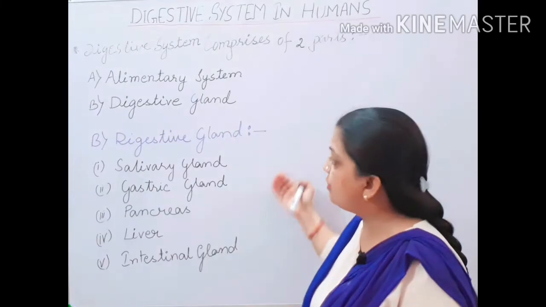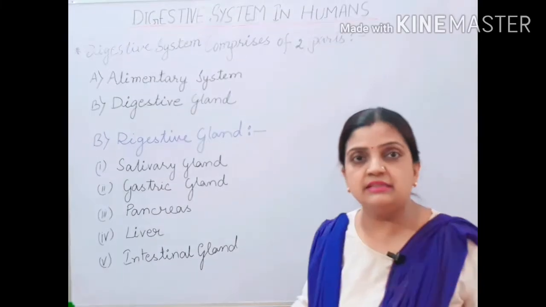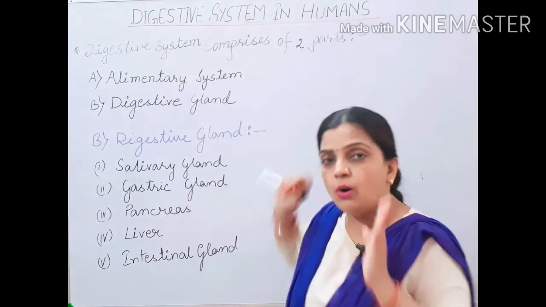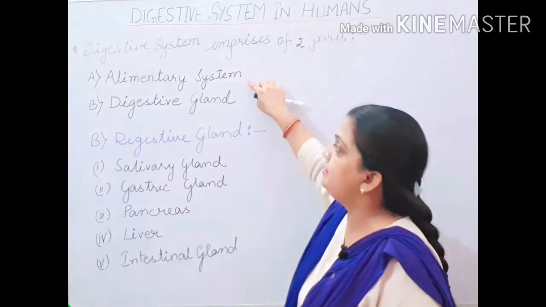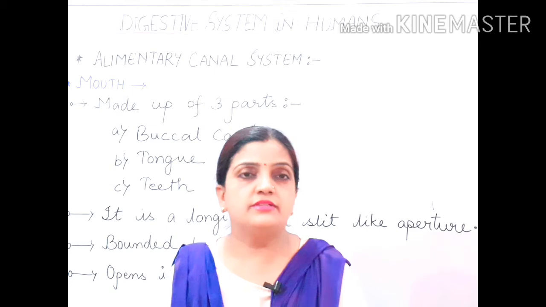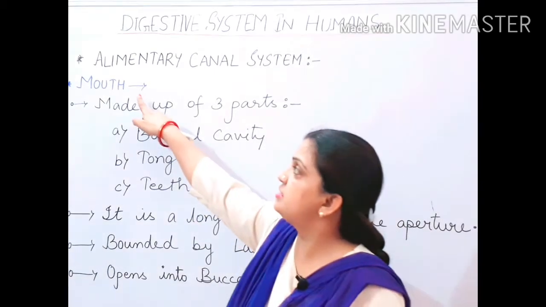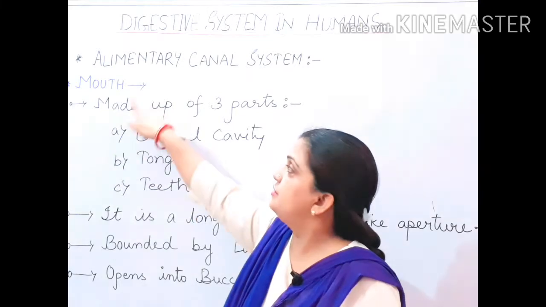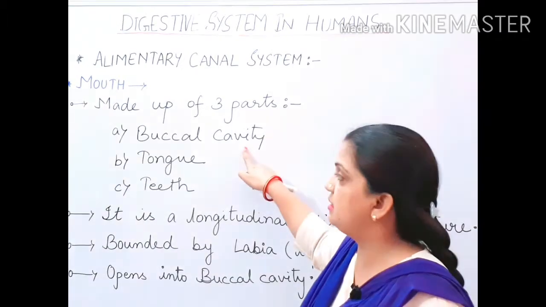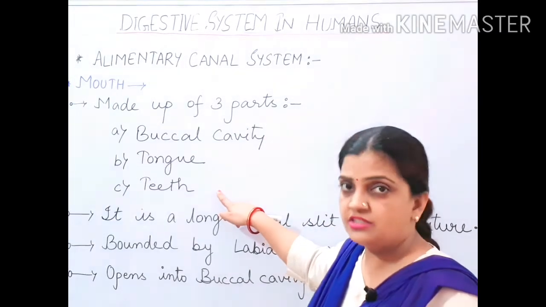So children, before moving to the digestive glands, individually we are going to study in detail all the parts which make up the alimentary canal system. So children, now let us move ahead with the first part, that is the mouth. Now children, this mouth is made up of 3 parts: buccal cavity, tongue and teeth. Just now we have discussed this.